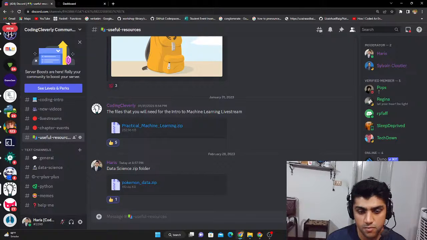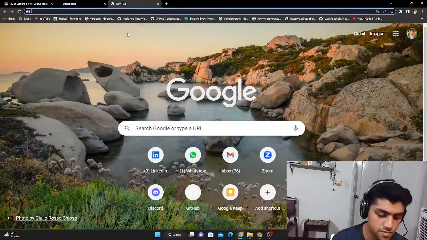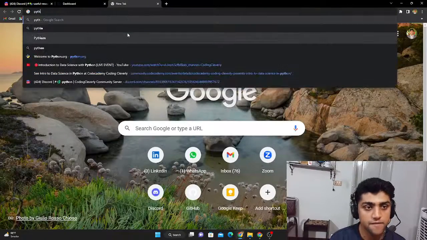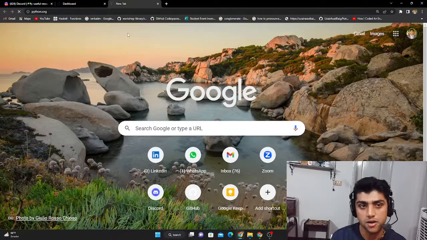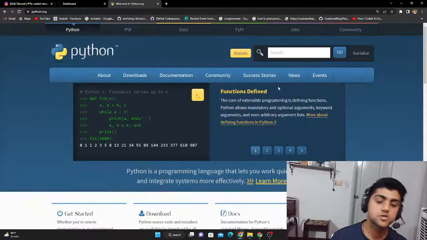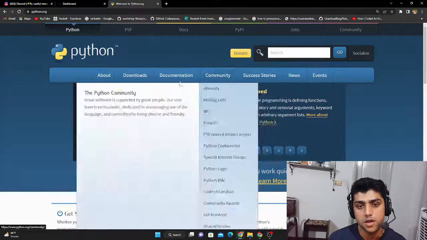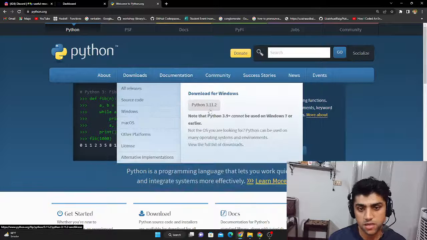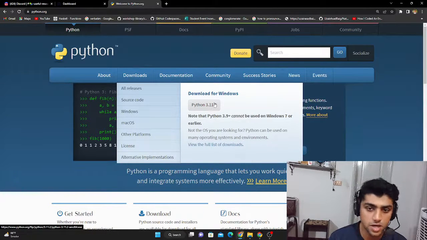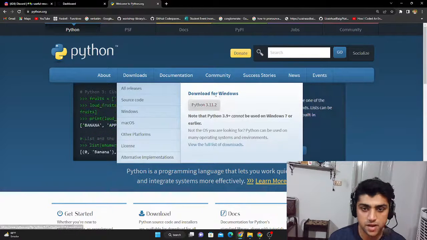I'm going to let everyone know what these things are, but before all of this, I'm going to tell you the requirements for this session. You're going to have to know a little bit about Python and have Python installed. You could go to python.org, go straight to the downloads page, and you can see download for Windows 3.11.2. It detects my operating system, which is why it says Windows here.